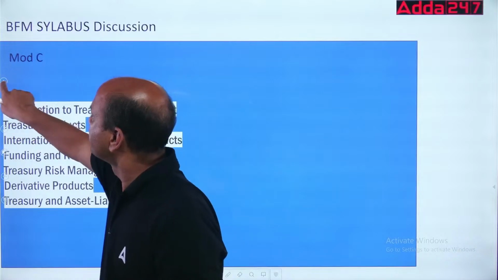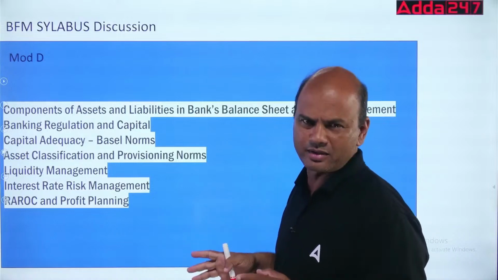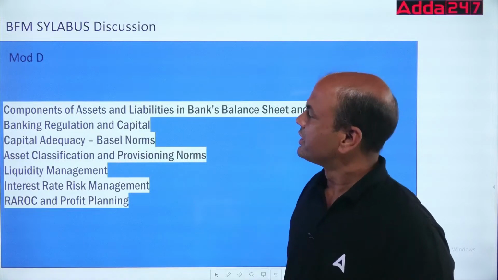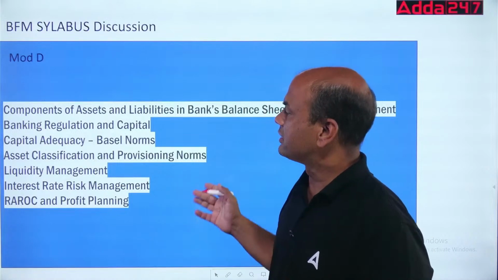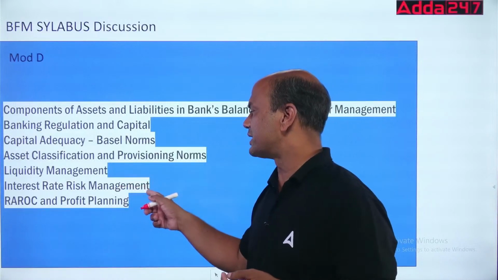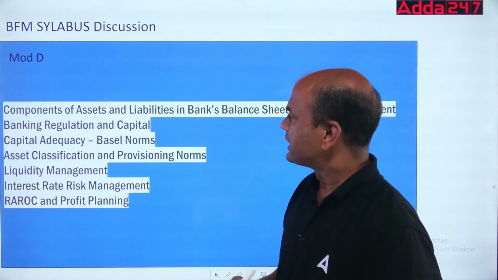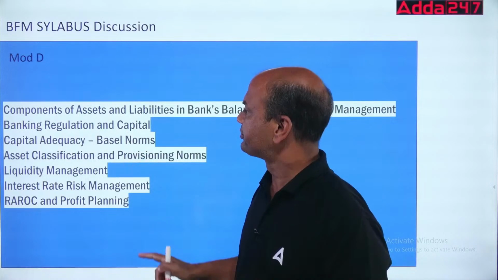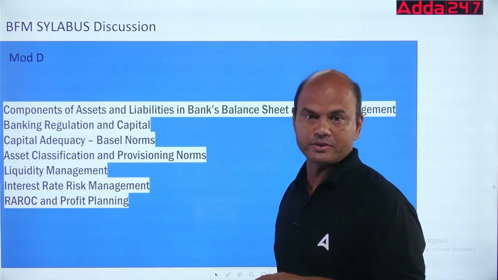Then you have module D. Module D is basically about the bank's balance sheets, the total balance sheet part. So components of assets and liabilities in bank's balance sheets, banking regulation and capital, capital adequacy, Basel norms, asset classification and provisioning norms, liquidity management, interest rate risk management and RAROC and profit planning. If you look at the chapters over here, this banking regulation and capital is again related to module B. Components of asset and liability is all related to assets and liabilities, loans and deposits, plus others.